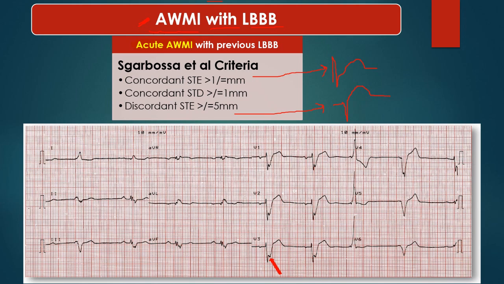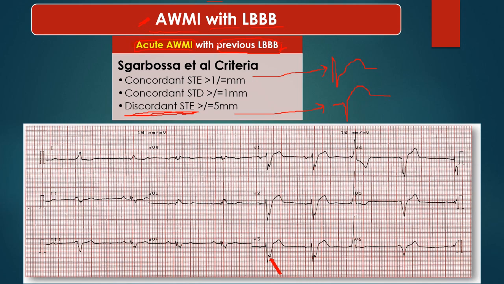In previous LBBB, discordant ST elevation is a common phenomenon. It is okay, it is there to a certain extent, but concordant ST elevation is never found in left bundle branch block. So if there is concordant ST elevation even up to 1 mm, it must not be due to LBBB. It is definitely due to anterior wall MI.